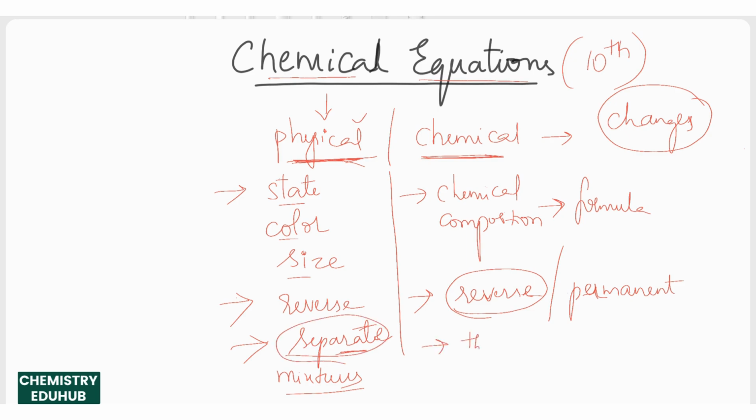Whereas if you look at compounds like water, carbon dioxide or hydrogen peroxide, all these compounds formed by chemical change cannot be separated by physical methods. We cannot separate chemical compounds simply by physical methods. These are the basic differences between physical and chemical changes.